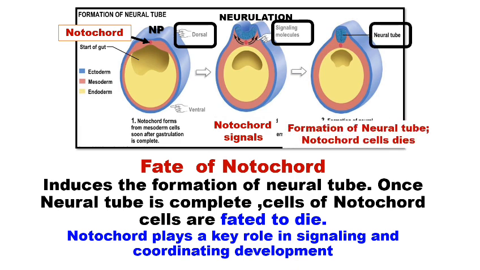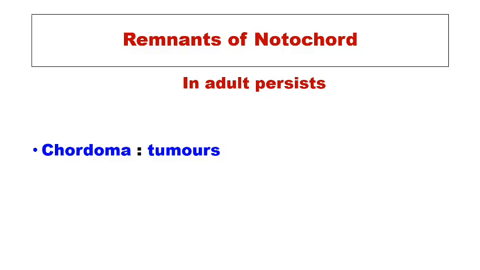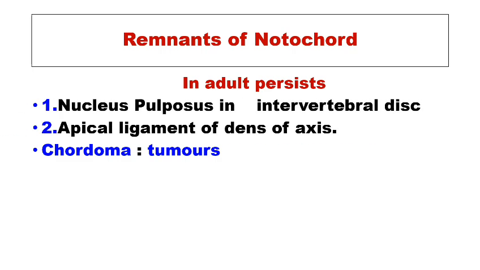Once the neural tube is formed, notochord cells die. So the notochord plays a key role in signaling and coordinating the development of the neural tube. Coming to the remnants of the notochord in adults, it persists as the nucleus pulposus.